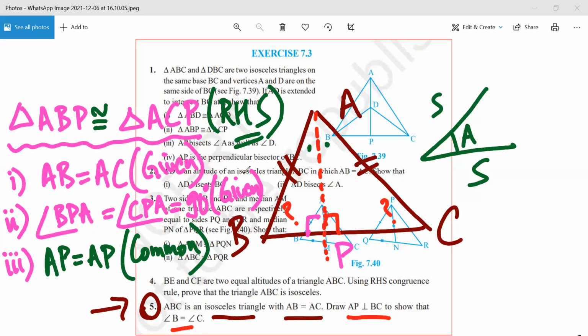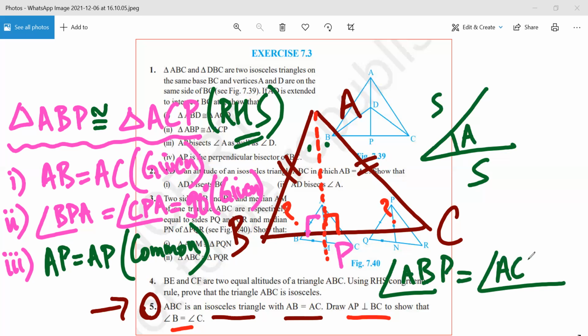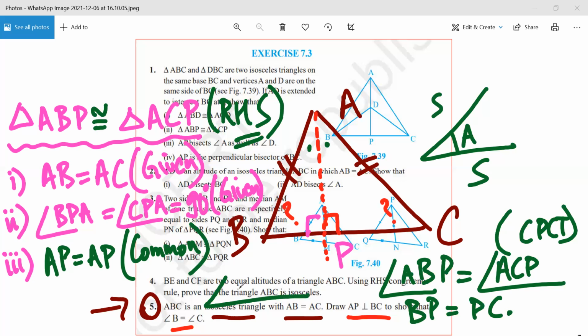Now, once you have proved this, you can claim whatever you want. You can claim that angle ABP is equal to angle ACP, by CPCT. You can claim that BP is equal to PC, again by CPCT. You can claim that angle BAP is equal to angle CAP. You can claim all the three things. Mr. Sarthak, any doubt? No, sir.